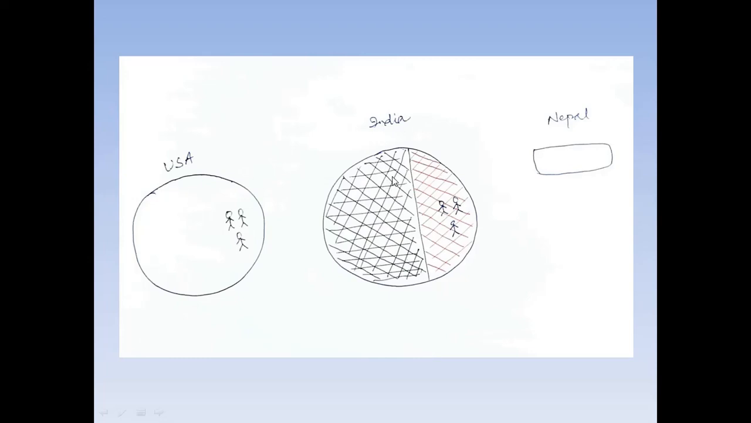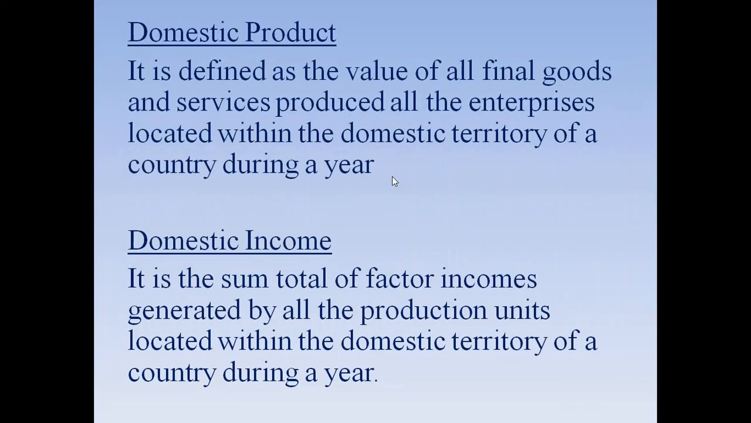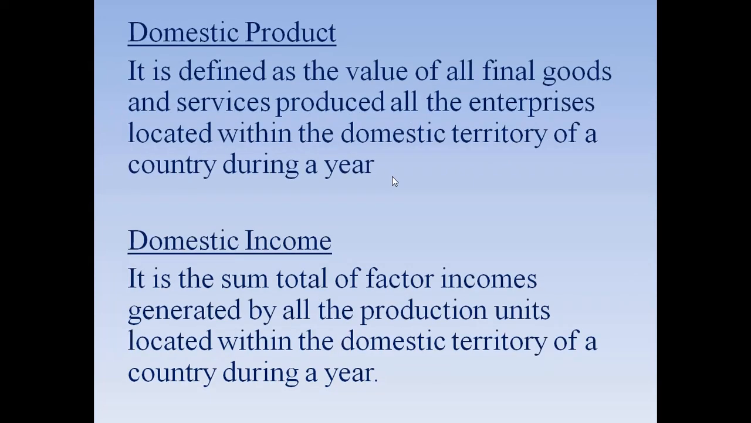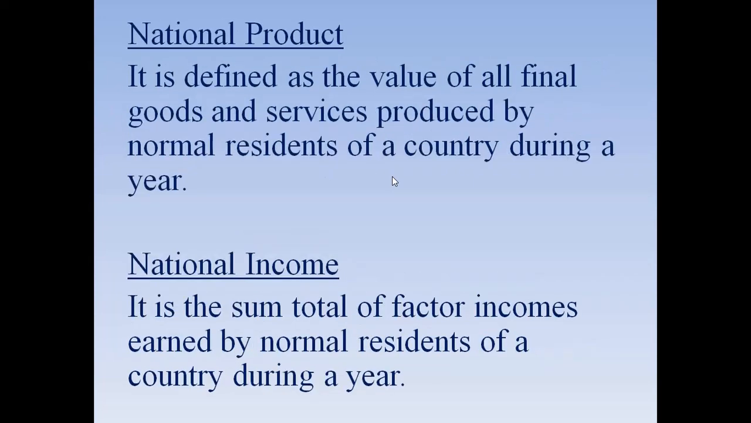But for this understanding, let us focus on India only because we live in India. So let us assume that India is our home country, to understand this concept. I hope you are now clear with this domestic product and domestic income. Now let us go to national product and national income. Why, after understanding domestic product, do we have to understand national product and national income?